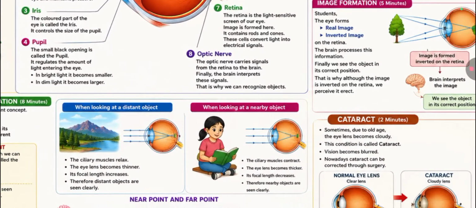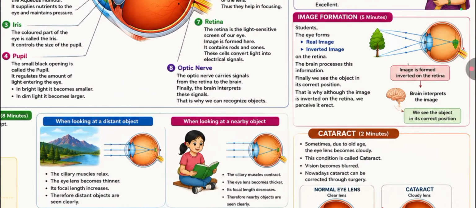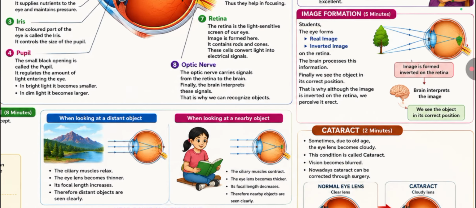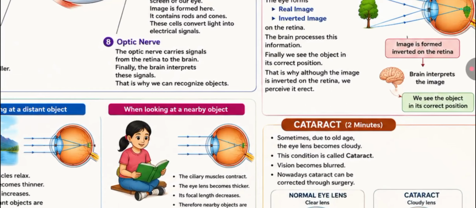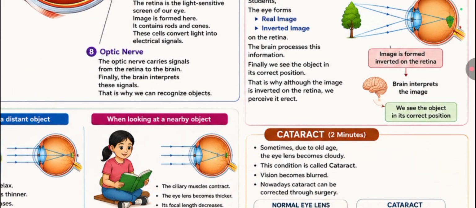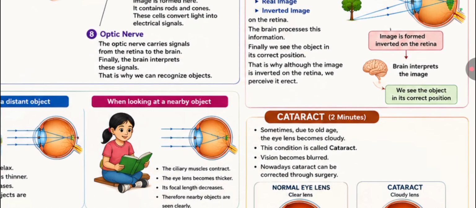How is the image formed? Students, the eye forms a real and inverted image on the retina. The brain processes this information. Finally, we see the object in its correct position. That is why, although the image is inverted on the retina, we perceive it erect. The image is formed inverted on the retina, the brain interprets the image, and we see the object in its correct position.